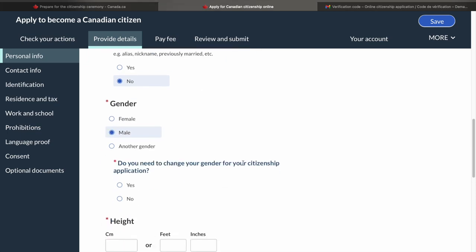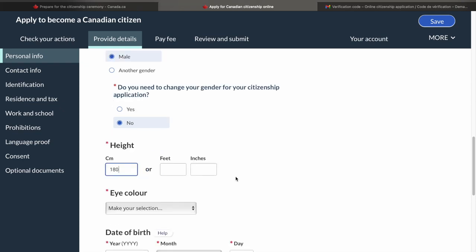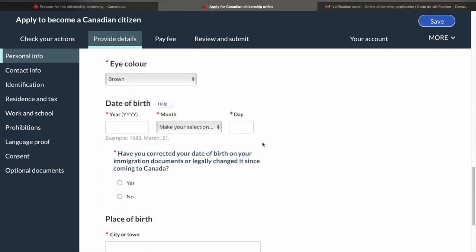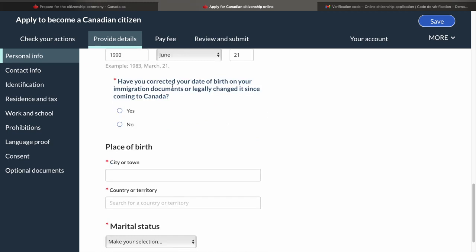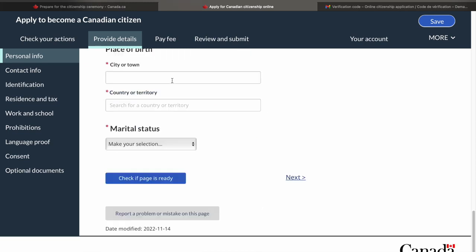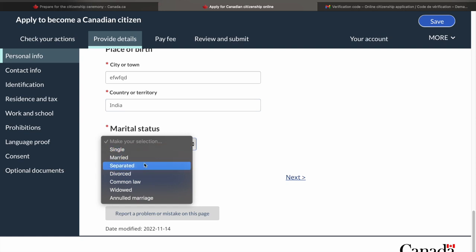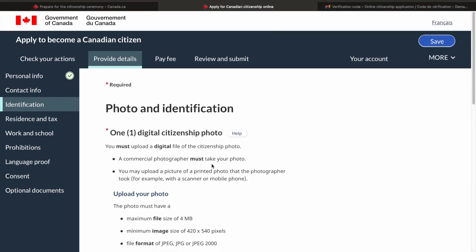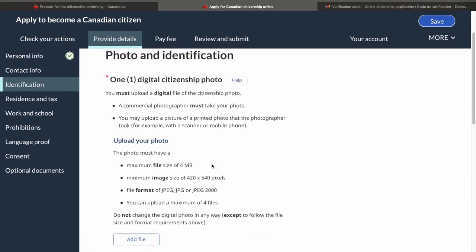Do you want to change your gender for a citizenship application? I'll say no. Whatever your height is, I'm just giving a random number here again for each and everything. Maybe it will say brown. Date of birth. Then after that you corrected your date of birth. No. Place of birth, so just giving random names here. Okay, I'll say India. Marital status, so if you're married, I'll just select this one. So the contact info, if you are selecting an IRCC representative, then it will ask for all the details, so I'll select no here.